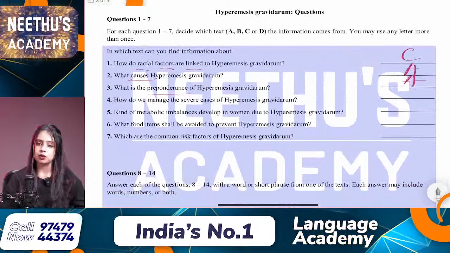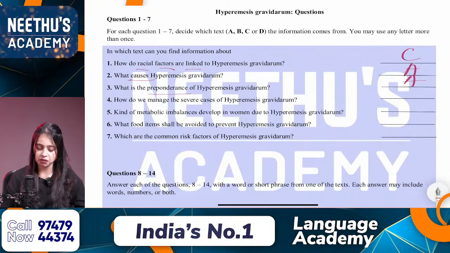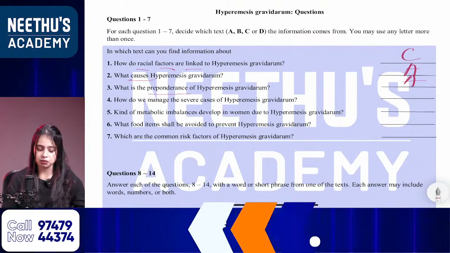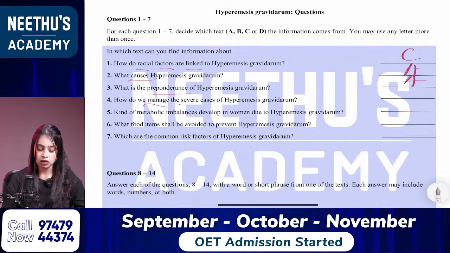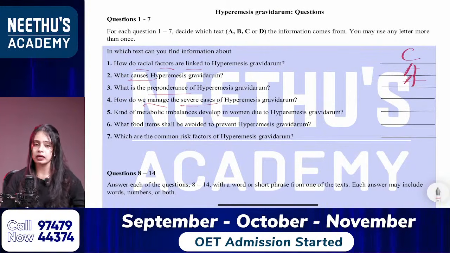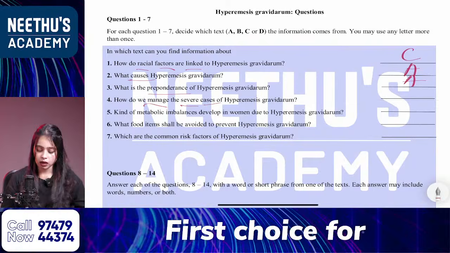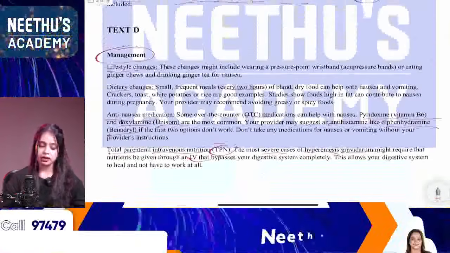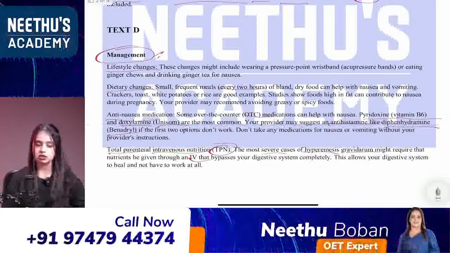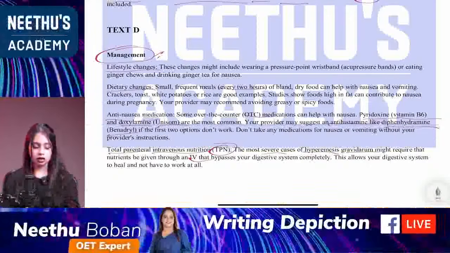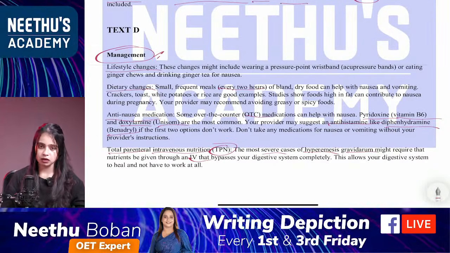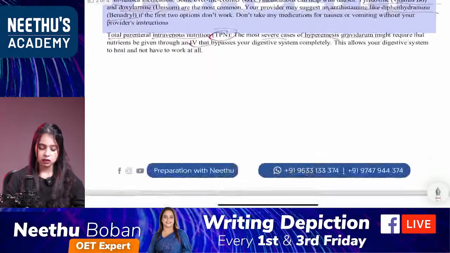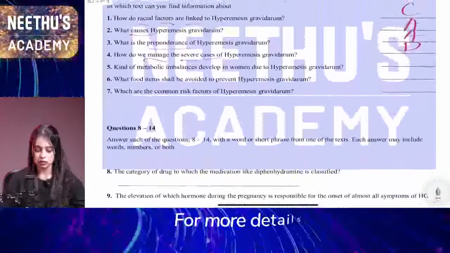Very good. Fourth one: how do we manage the severe cases of hyperemesis gravidarum? The keywords are manage and severe cases. Management is mentioned in text D, so that's from text D. This is how we are locating the answers.